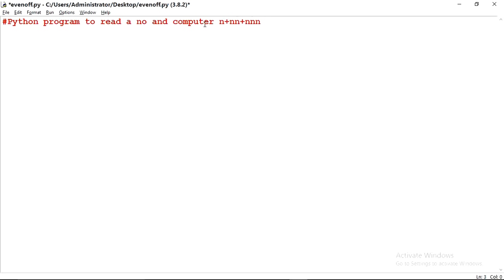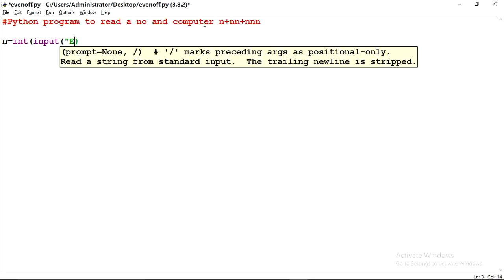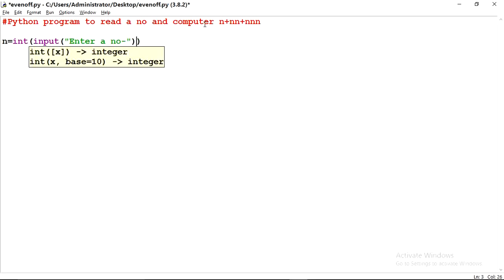So for it we have to enter a number that will store into n, int, input with a message, enter a number.